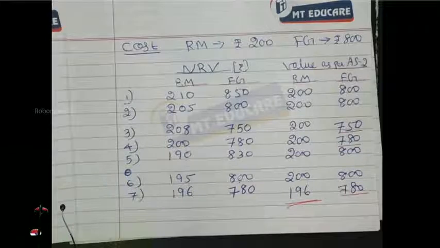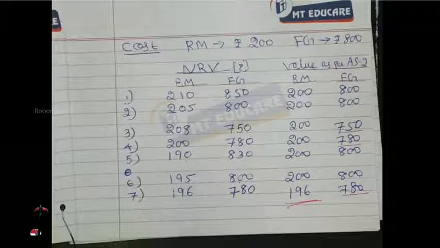800, then I will see what is the position of raw material. Correct? But if raw material replacement cost is higher, then I will value raw material only at cost. But if raw material replacement cost is lower, and finished goods also getting sold at lower amount, then I will value the raw material at NRV. That is what we have discussed here. Understood?